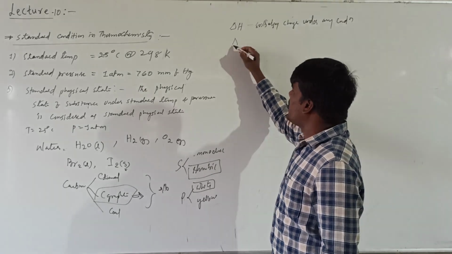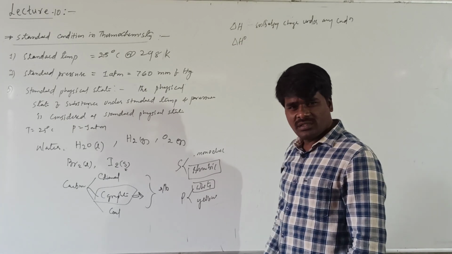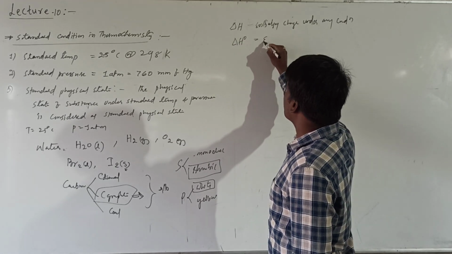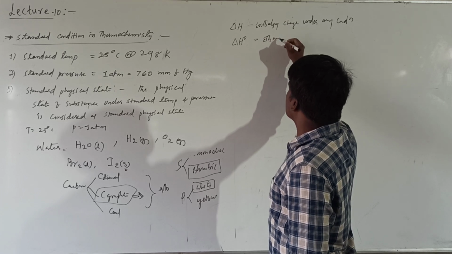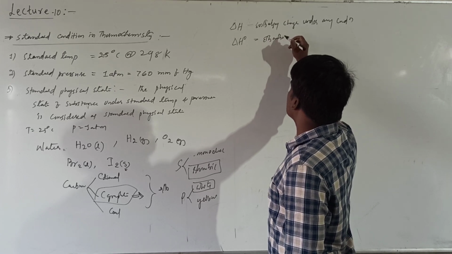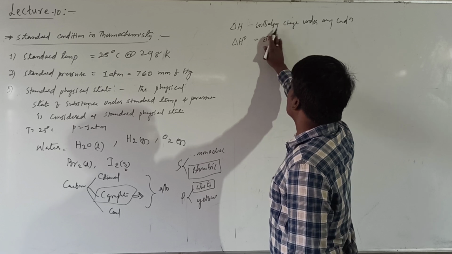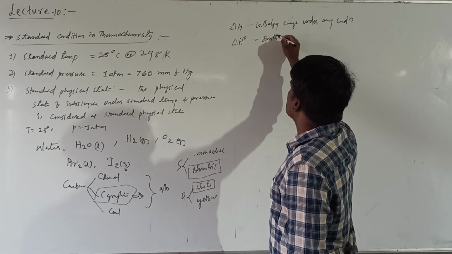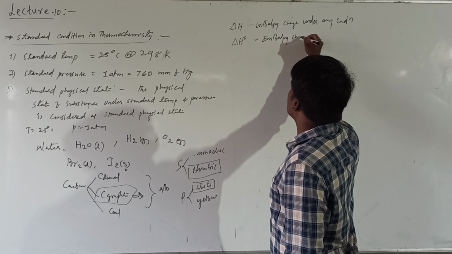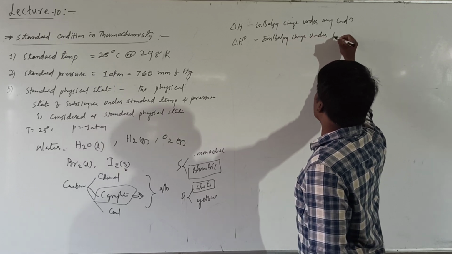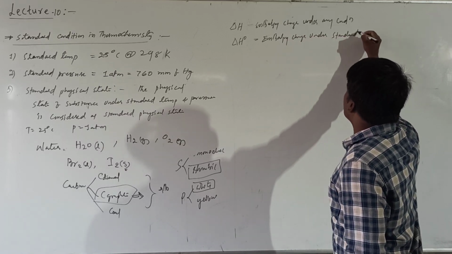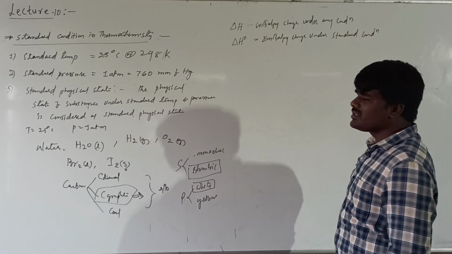If I write delta H naught, this H naught indicates enthalpy change under standard conditions.